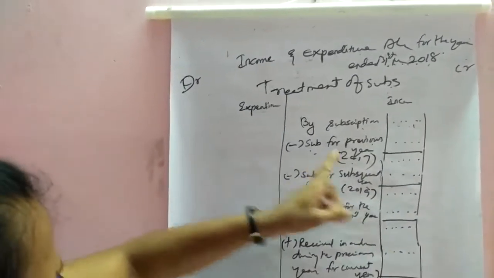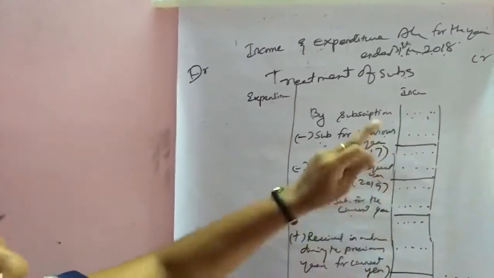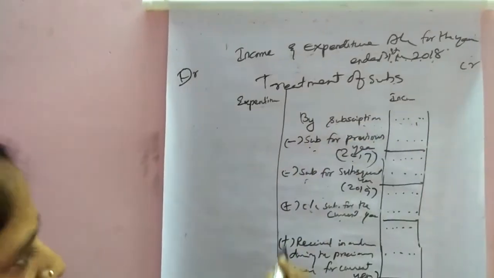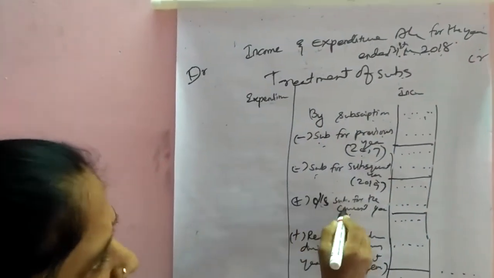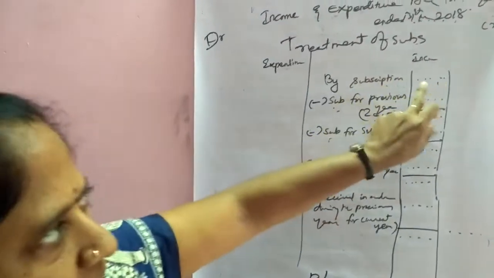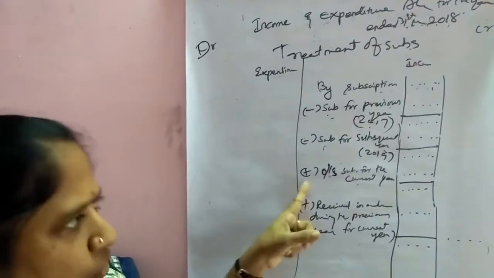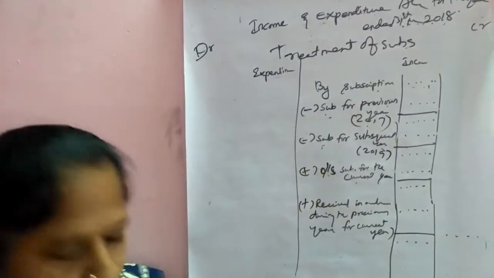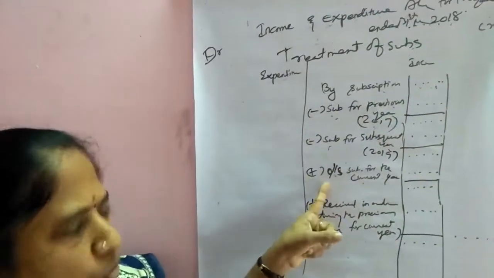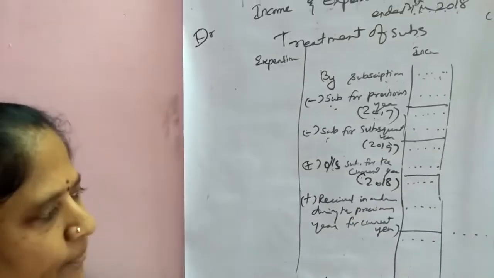So subscription for next year and subscription for last year both should be deducted from the subscription which is given in the sum. Then next, outstanding subscription for the current year. That means some amount only received. The remaining amount is outstanding, which means we have to add that current year subscription with this amount. So outstanding subscription for the current year, that is 2018.